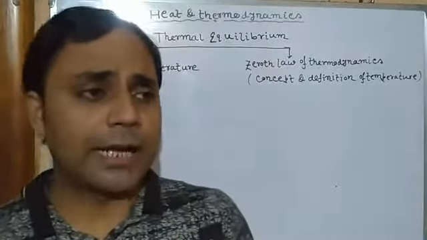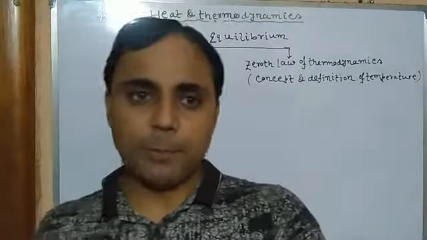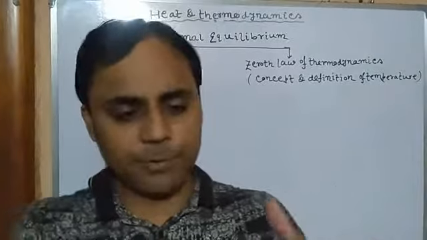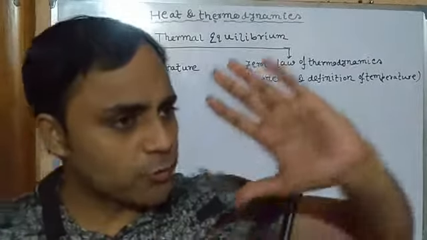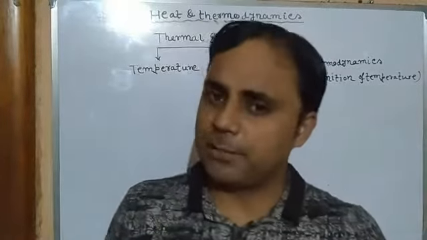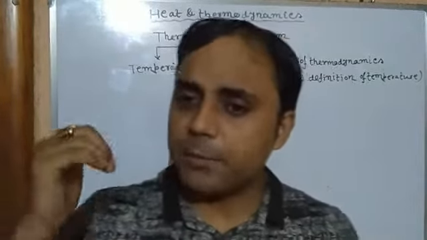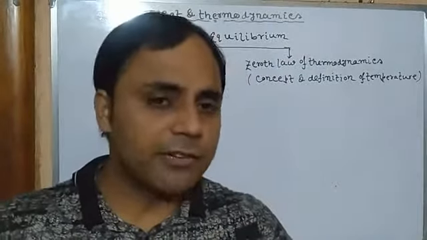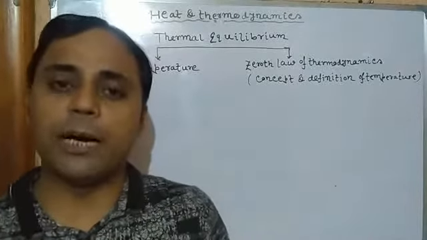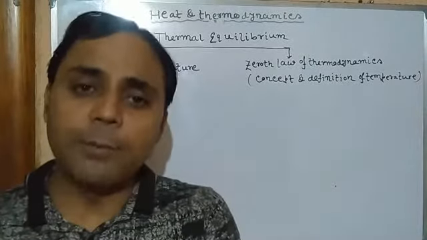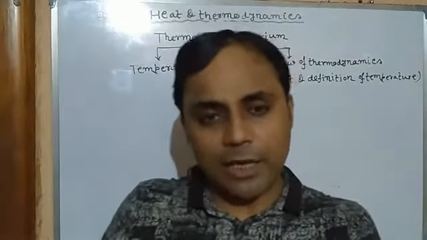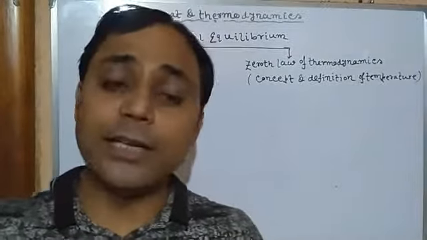Again, we also know that if two bodies at two different thermal states are kept in contact with each other, means if a hot body and a cold body are kept in contact, then heat always flows from the hot body to the cold body. How long? Till the temperature becomes the same. Until the temperature becomes the same, through touch we can easily realize which body is hot and which is cold. But after some time, a stage will come when they will be unable to create different thermal sensations. It means they will appear either equally hot or equally cold.